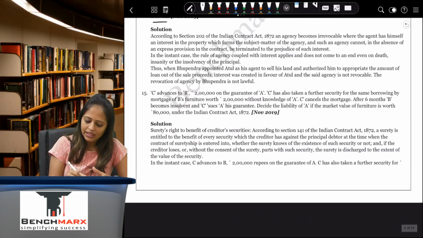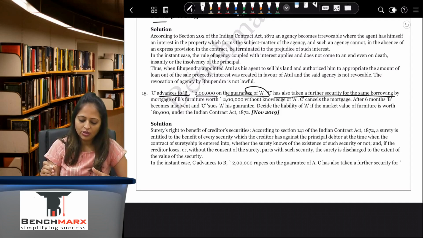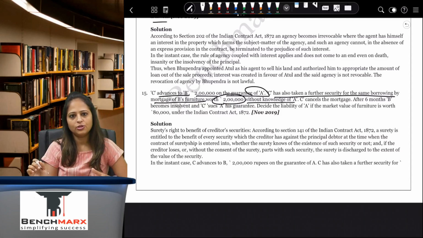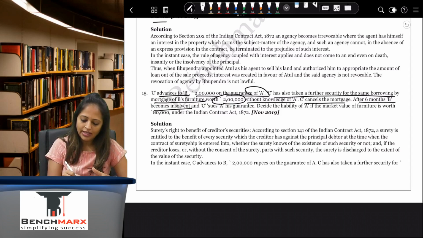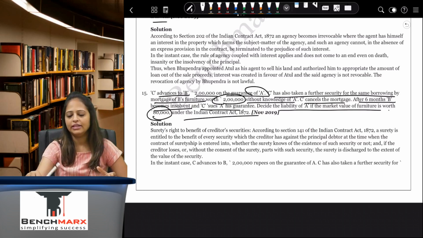C advances B rupees 2 lakhs on the guarantee of A. C has also taken further security of the same borrowing by mortgage of B's furniture worth rupees 2 lakhs without the knowledge of A. C cancels the mortgage. After 6 months, B becomes insolvent and C sues A for his guarantee. Decide the liability of A. The market value of furniture is rupees 80,000, under the Indian Contract Act.